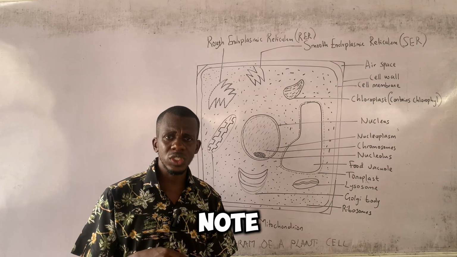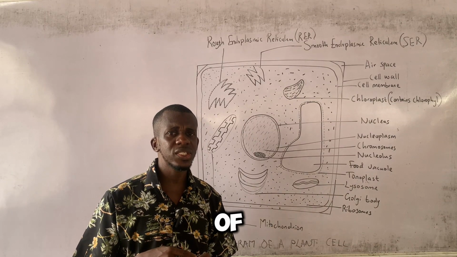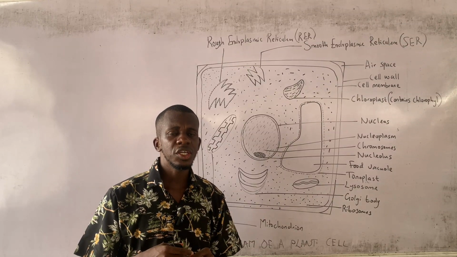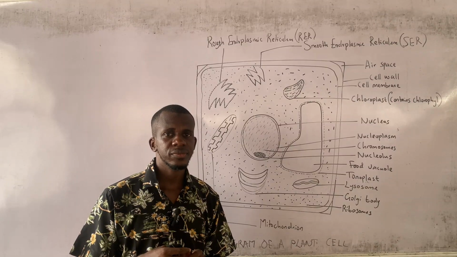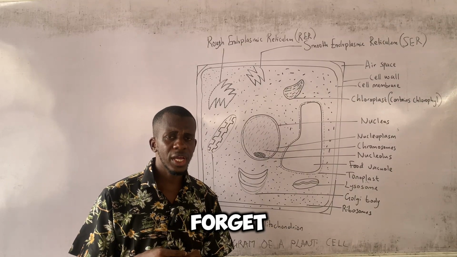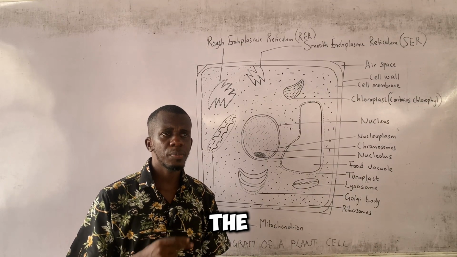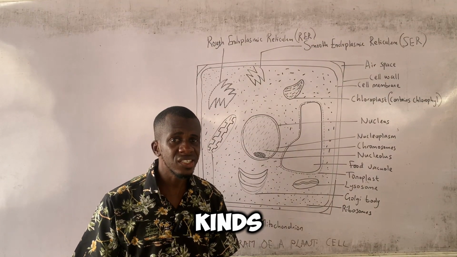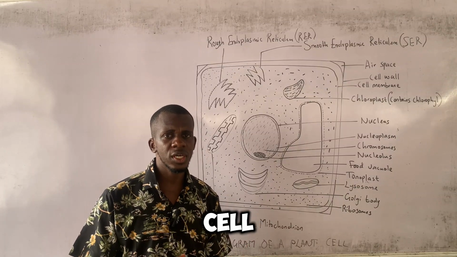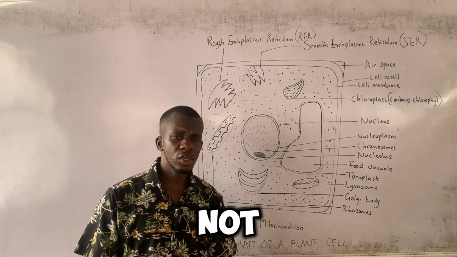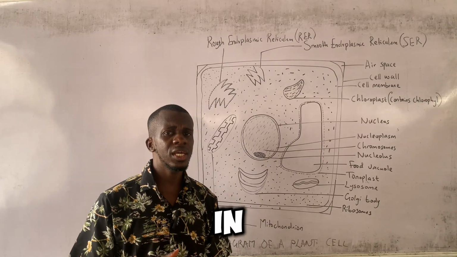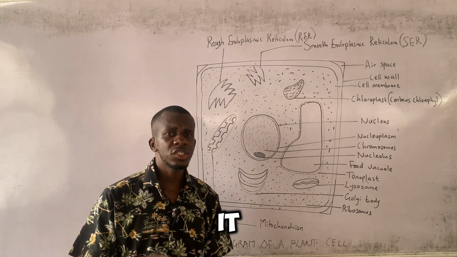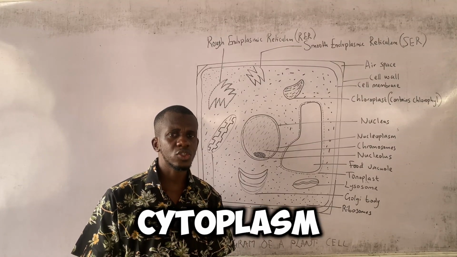All right? Please note at this point that the study of cell is called cytology. The study of cell is known as cytology. So do not forget also, there are two main types of cells, the plant cell and the animal cell. And remember equally that there are two kinds of cells, the eukaryotic cell and the prokaryotic cell. Do not also forget that the DNA in a eukaryotic cell is found in the nucleus, but in a prokaryote, it is found scattered in the cytoplasm.